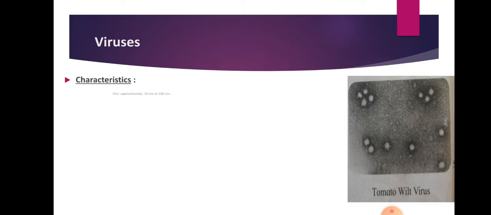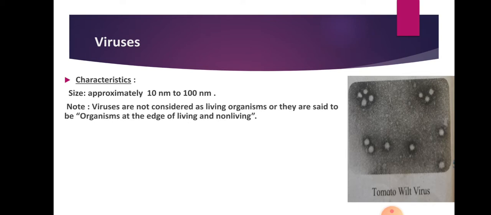When we observe the characteristics, their size is 10 nanometer to 100 nanometer, that is less than bacteria. Here we can observe meter, millimeter, centimeter. These are the units by using which we can calculate length, in which nanometer is the smallest unit, and therefore viruses are small in size. After that, here we can observe the main part.